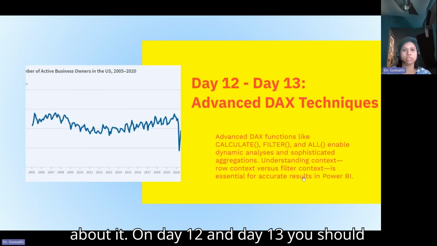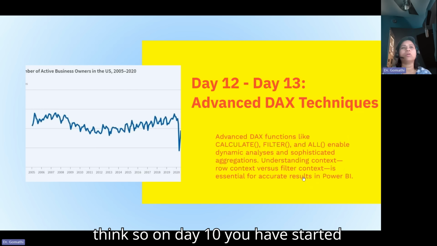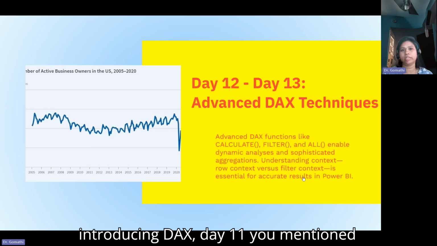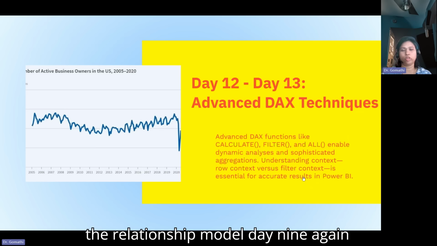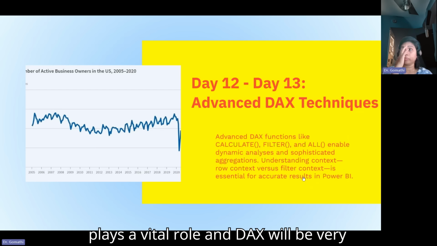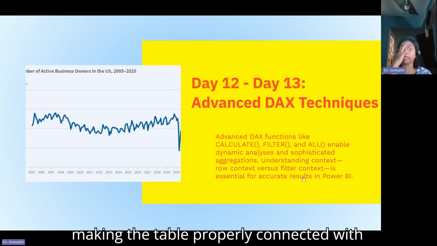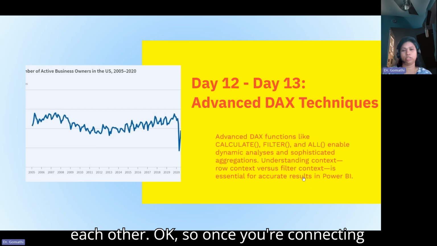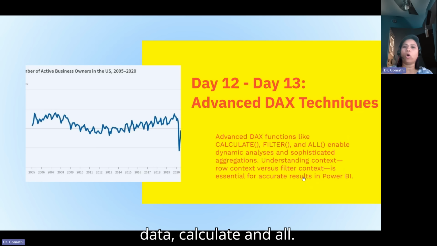On day 12 and day 13, you should learn advanced DAX techniques. So you may think, on day 10 you started introducing DAX, day 11 you mentioned the relationship model, and day 9 again you're bringing in DAX. That is because DAX plays a vital role, and DAX will be very efficient only if the tables are properly connected with each other. Once you're connecting them, then you will be bringing in more DAX functions, like to filter the data, calculate, and all.